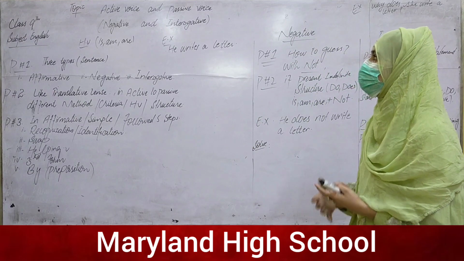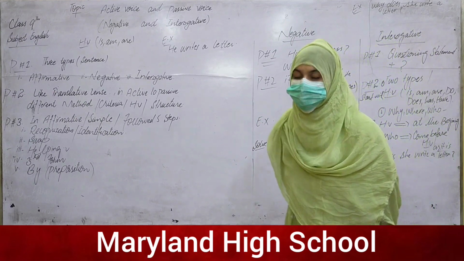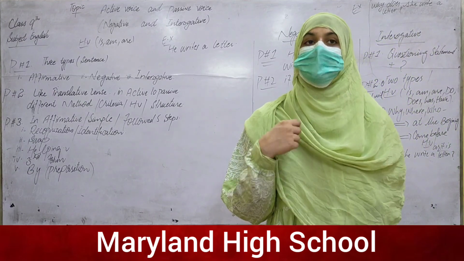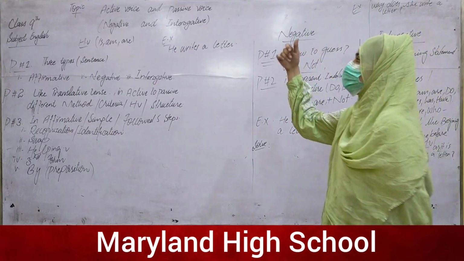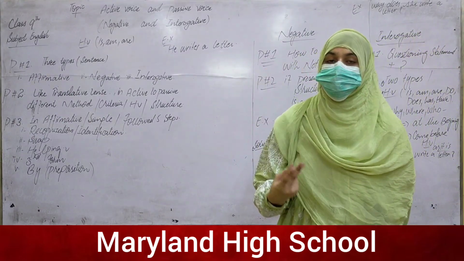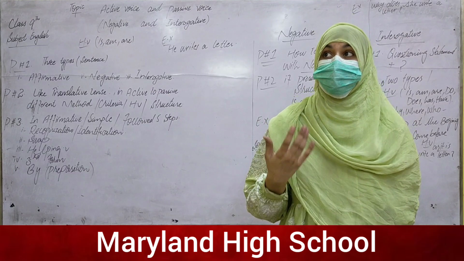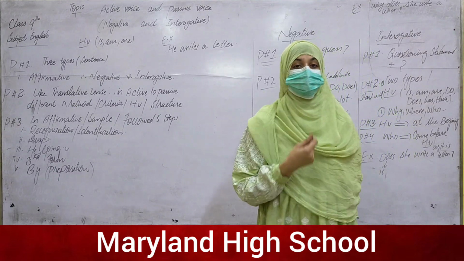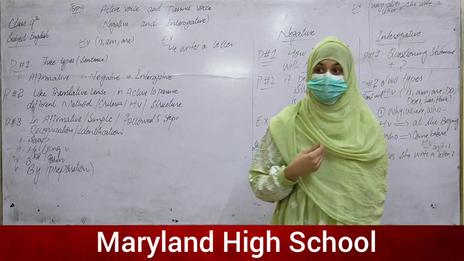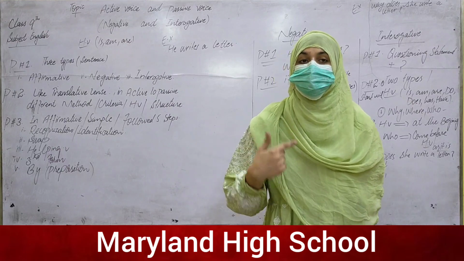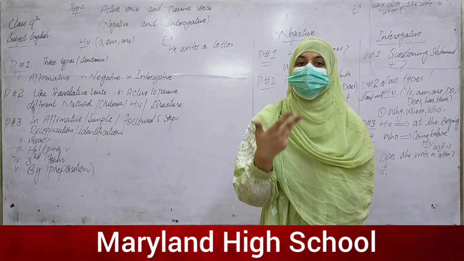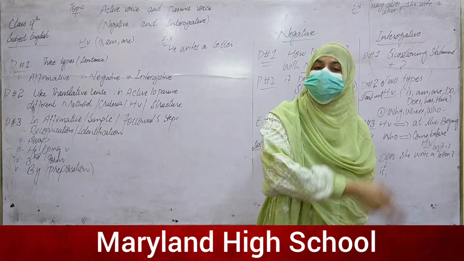So here's the next step of the active voice and the passive voice, in which we are going to discuss how to deal with the negative and the interrogative, when the statement is in the form of the negative and the interrogative, and our question is to change it into the passive voice.